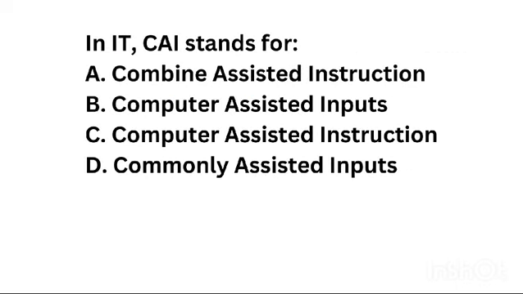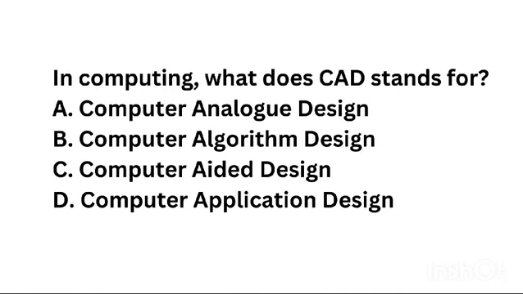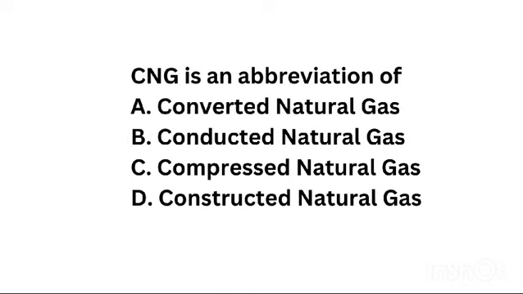Next is in IT, CAI stands for. Answer is computer assisted instructions. Next is in computing, what does CAD stands for? Answer is computer aided design. Next question is CNG is an abbreviation of. Answer is compressed natural gas.